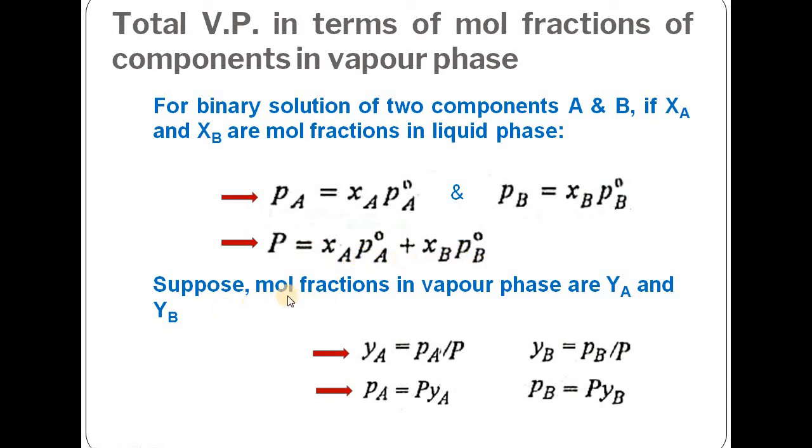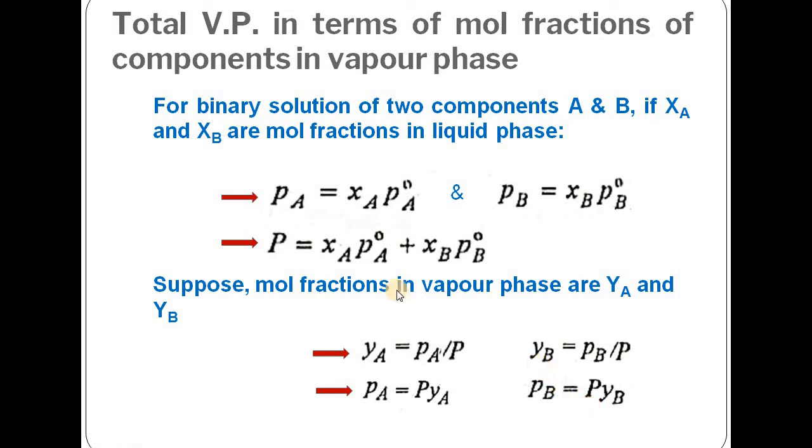Now suppose mole fractions in the vapor phase are YA and YB. In the solution phase we have XA and XB, and in the vapor phase we have YA and YB. So YA will be related to the total vapor pressure by this formula. YA will be the ratio of partial pressure of A to total vapor pressure. Similarly, YB will be equal to the ratio of partial pressure of B to the total vapor pressure. From here we can say PA is equal to P YA and PB is equal to P YB.